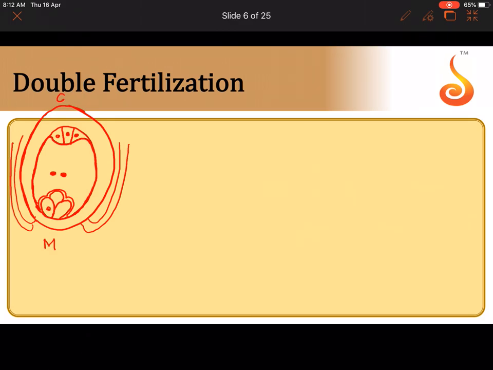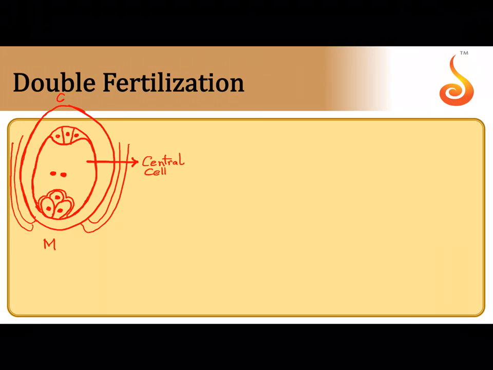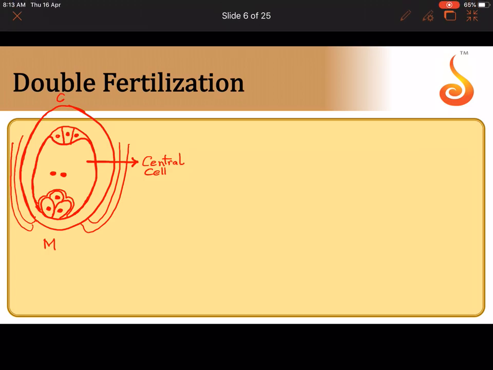The 2 cells which are present on either side are called the synergids, and snugly fitted behind the synergids is the egg. Okay, so let us label the parts now. Which is this largest cell of the embryo sac? The largest cell of the embryo sac is called the central cell. Okay, and what is the nucleus of the central cell called? The 2 nuclei of the central cell are referred to as the polar nuclei.